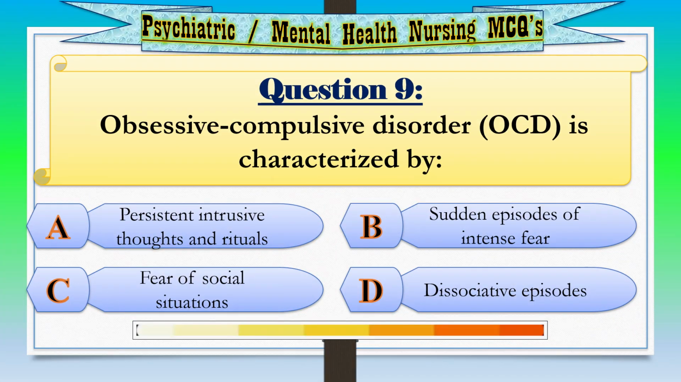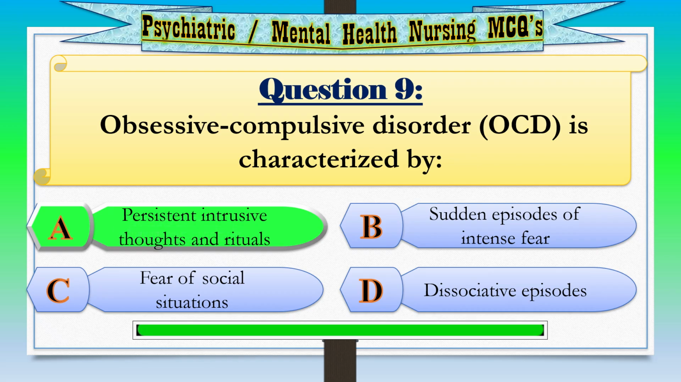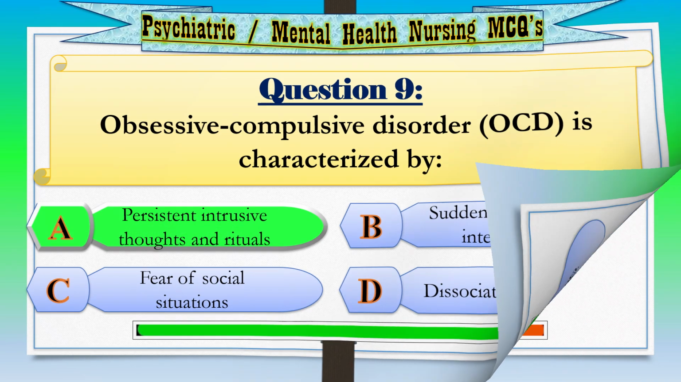Question 9. Obsessive-compulsive disorder, OCD, is characterized by Option A. Persistent intrusive thoughts and rituals. Option B. Sudden episodes of intense fear. Option C. Fear of social situations. Option D. Dissociative episodes. Correct answer. Option A. Persistent intrusive thoughts and rituals.